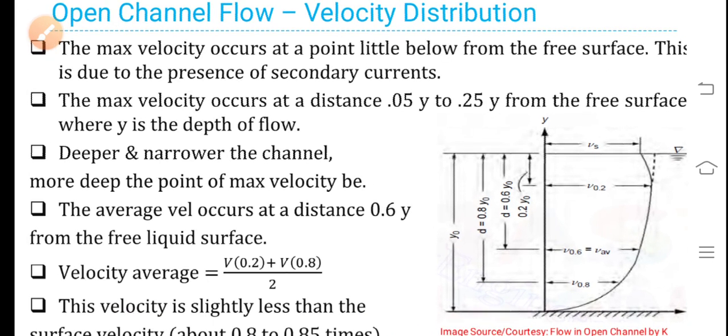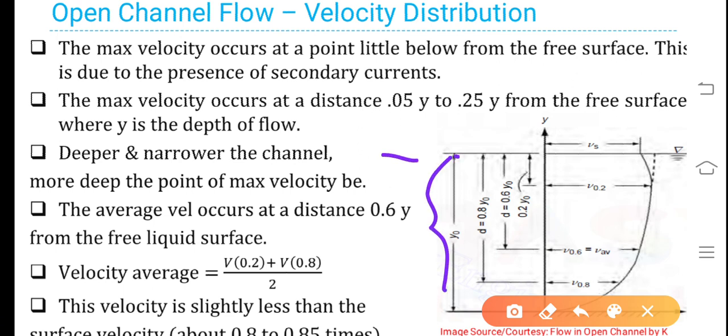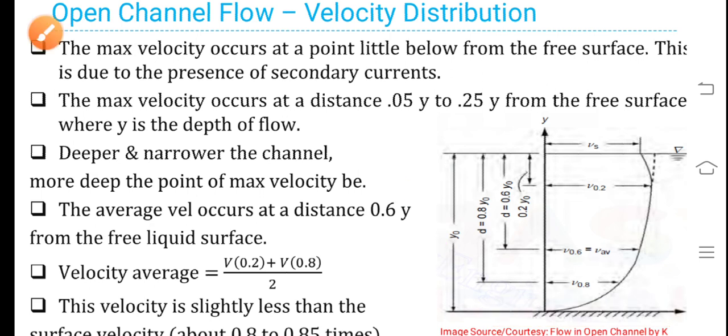That is because of presence of secondary currents. The maximum velocity occurs at a distance 0.05 times y to 0.25 times y from the free surface, where y is depth of flow. As shown here, this is the depth of flow y, and all other dimensions have been given. This is the velocity distribution curve. Deeper and narrower the channel, more deep the point of maximum velocity will be.